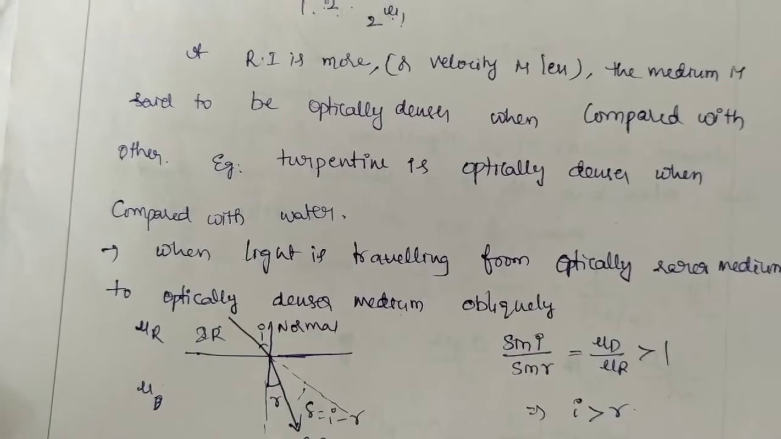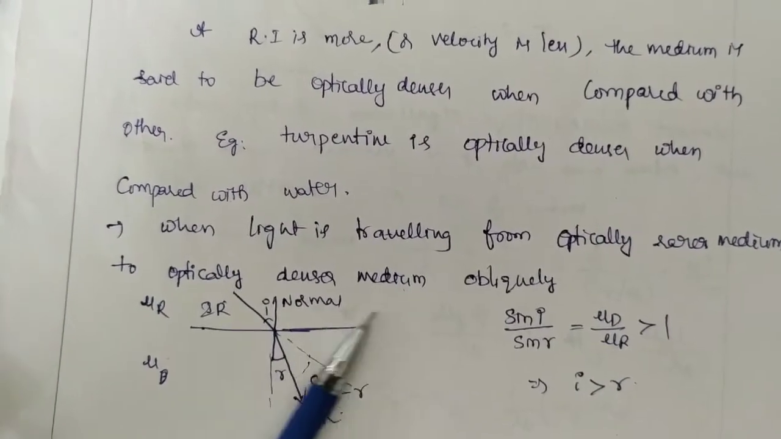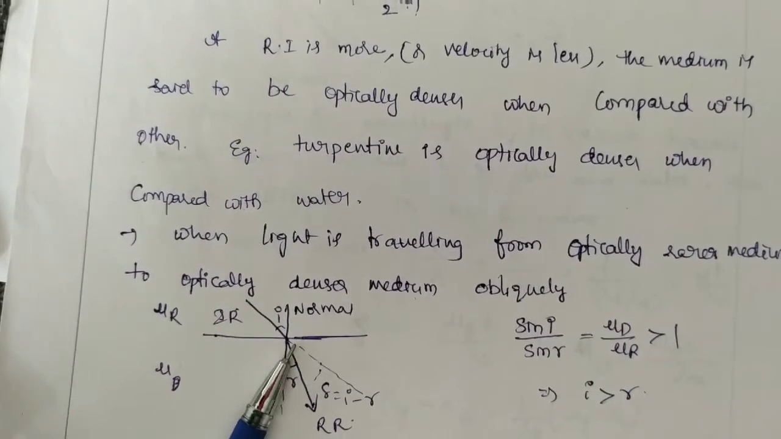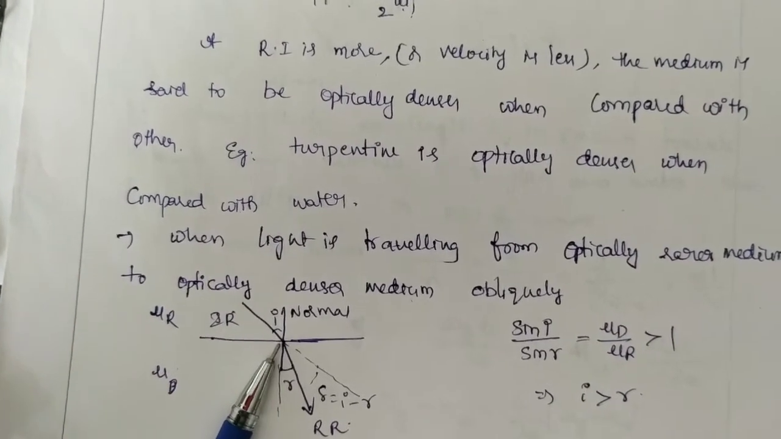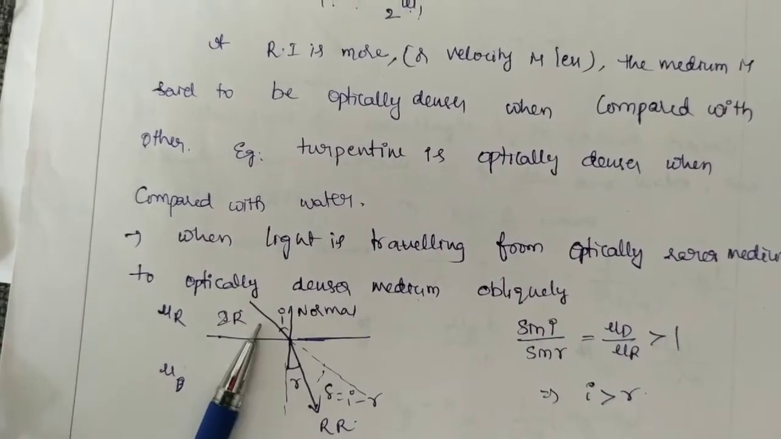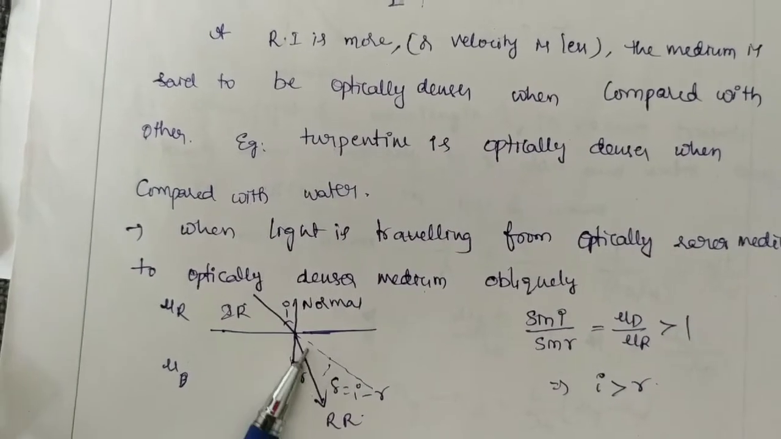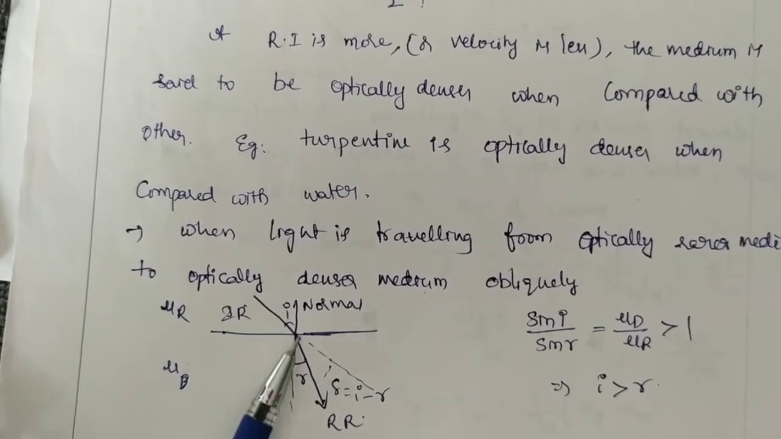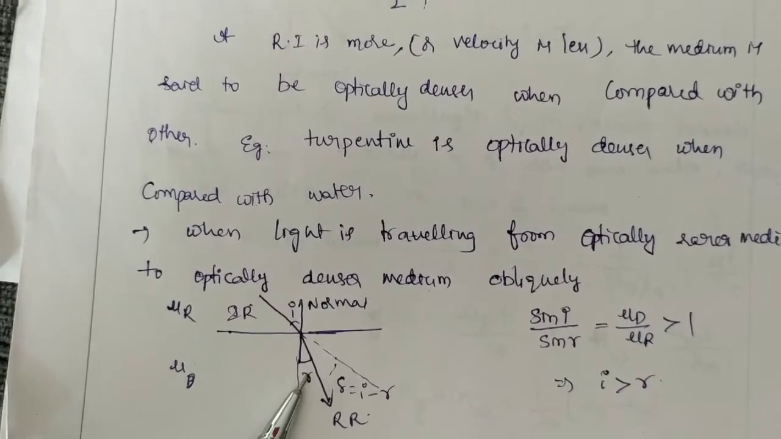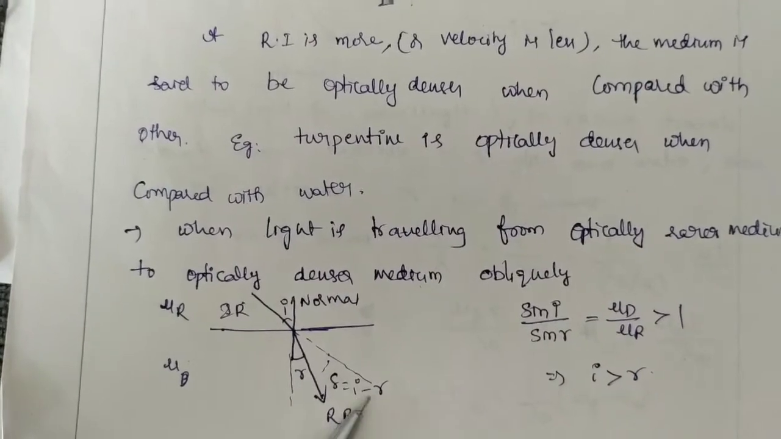When the light is traveling from an optically rarer medium to an optically denser medium, if the light is incident obliquely like this, then the light bends towards the normal. That means here the angle of incidence is more when compared to the angle of refraction. The angle of deviation is I minus R.